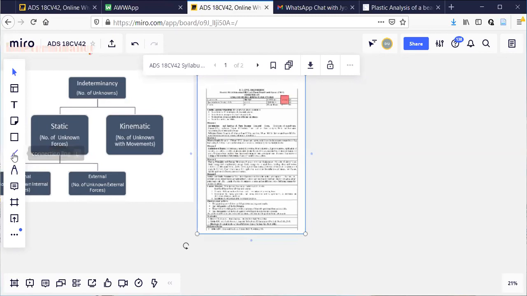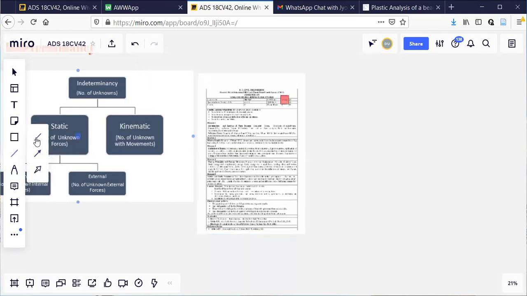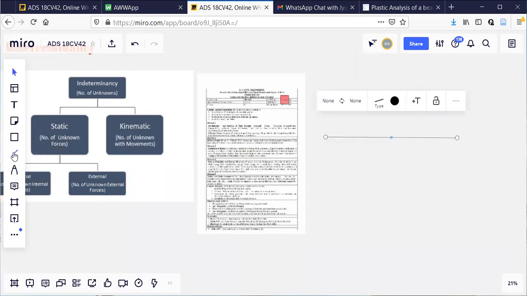Observe here. First, let us start with what is analysis. I'm drawing one beam here. Can you see what I'm doing? Yes, sir.